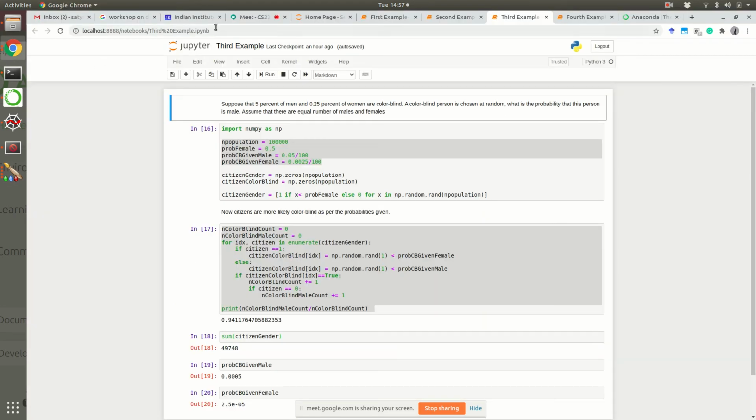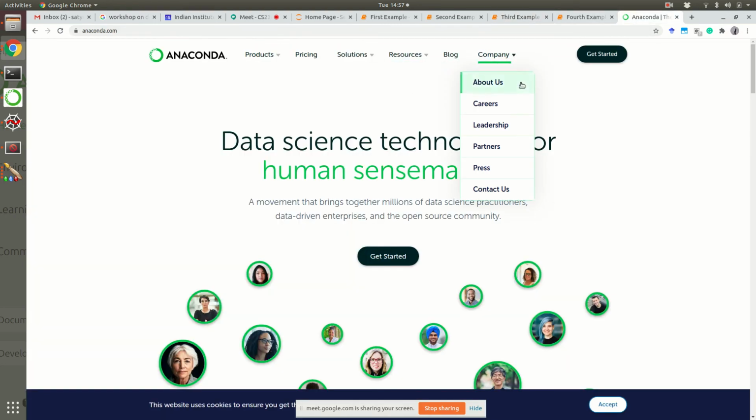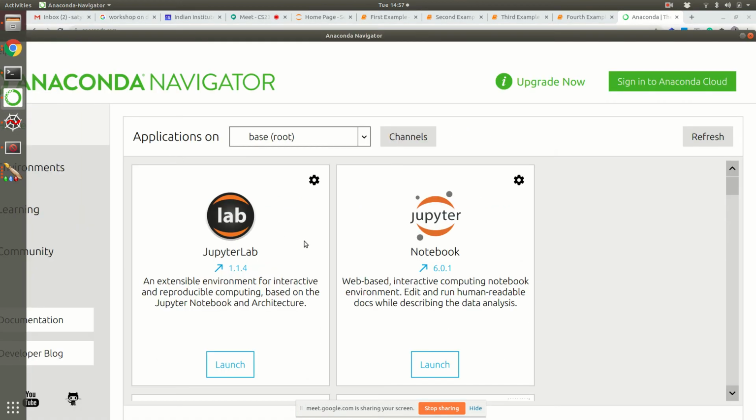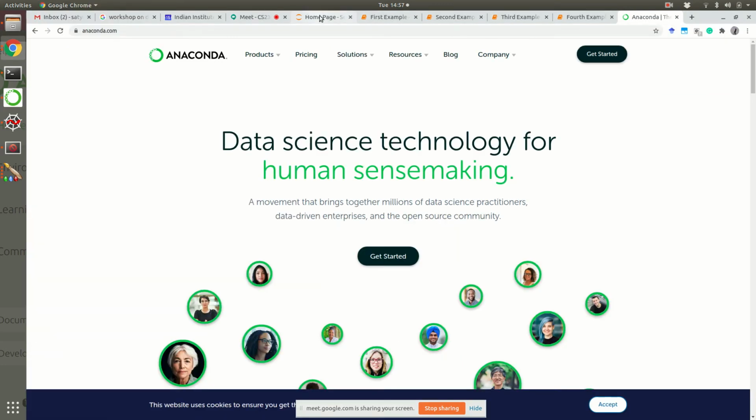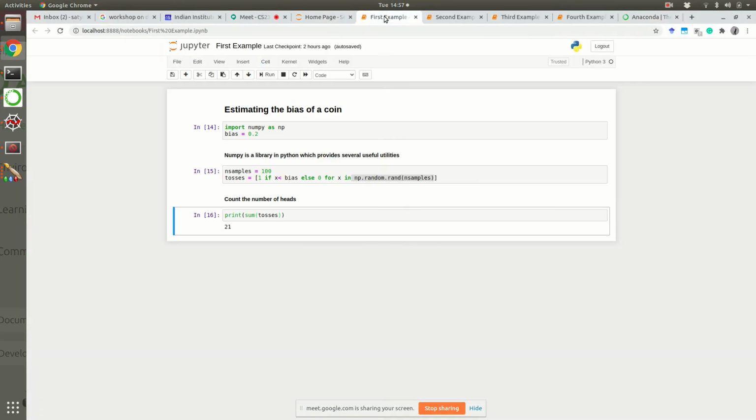For that you need to get comfortable with Anaconda. This is the place where you can download it. Once you open the Anaconda Navigator, you have Jupyter Notebooks. You launch this, and it opens a browser window. In the browser window, you can do these things. There are some tutorials explaining this. I will try to share that as well. Let me note it down.